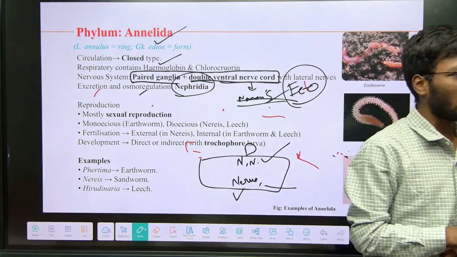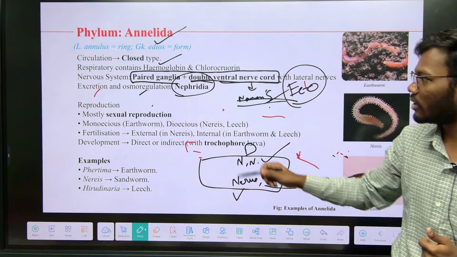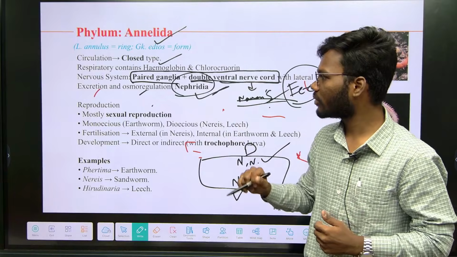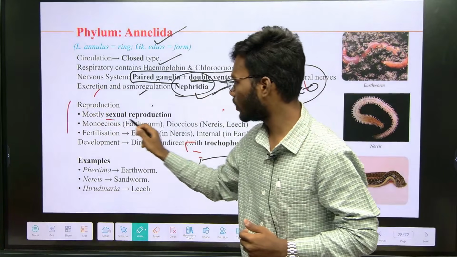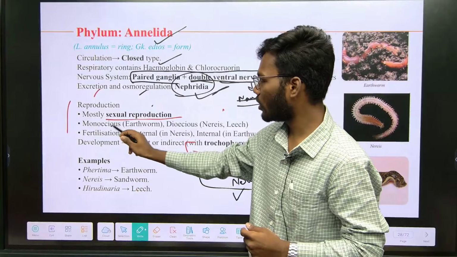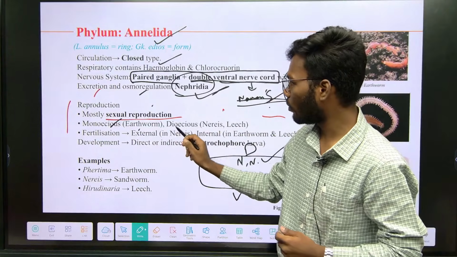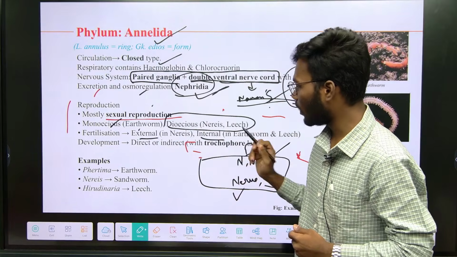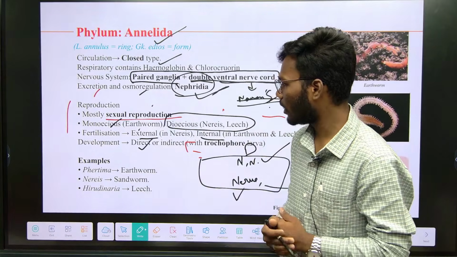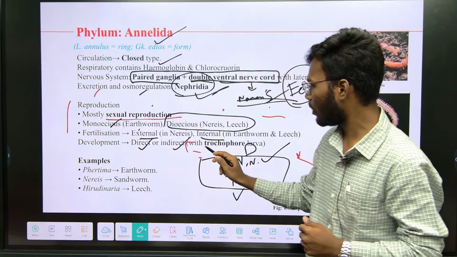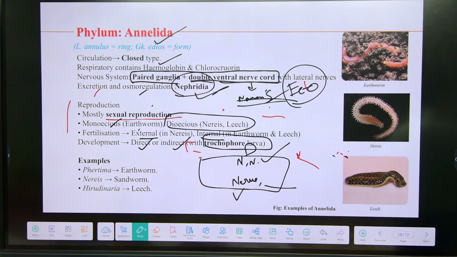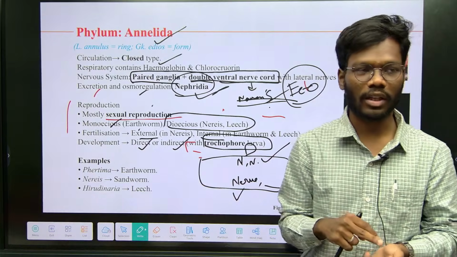In Platyhelminthes, flame cells. Understand? Aschelminthes, renette glands. And then coming to the reproduction, sexual reproduction is there. Monoecious, which means earthworm, dioecious, Nereis and leech. Fertilization is external, internal fertilization also there. Development is direct, indirect is there. If it is indirect, larval form is trochophore larva. Both types are there.